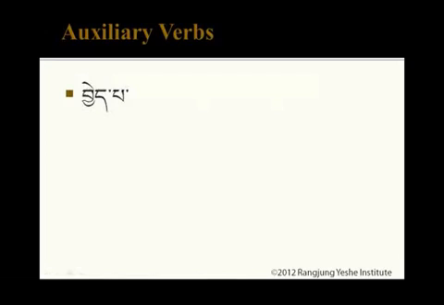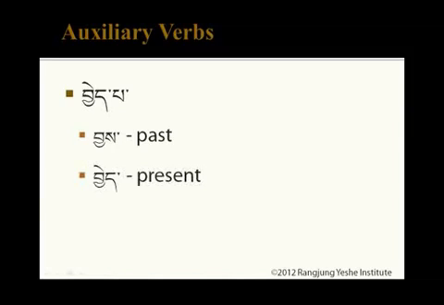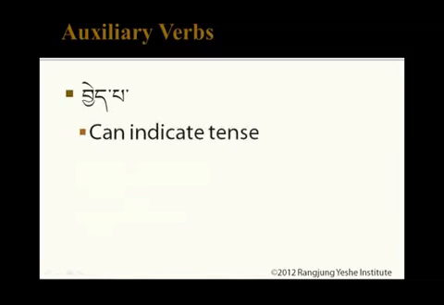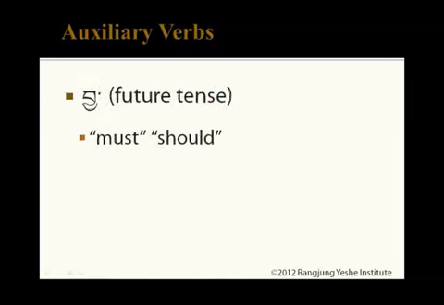The other common auxiliary verb is chepa. In its past tense, it's spelled bayata chasa che. Its present tense is bayata cha tingbu che da che. And its future tense is bayata cha. If chepa occurs as an auxiliary verb, it can indicate the tense of the main verb. The past form goes with the past, and so on. As an auxiliary verb, the future tense cha can also be translated as must or should.